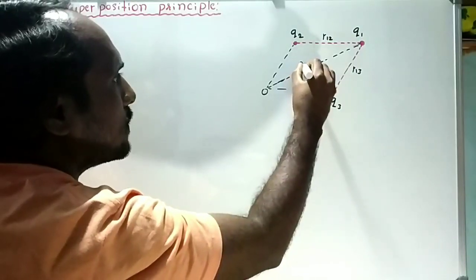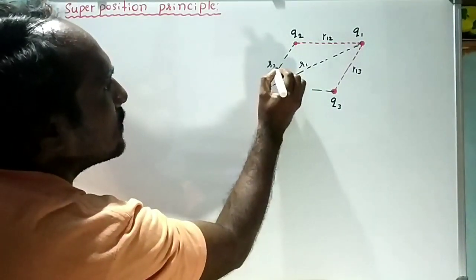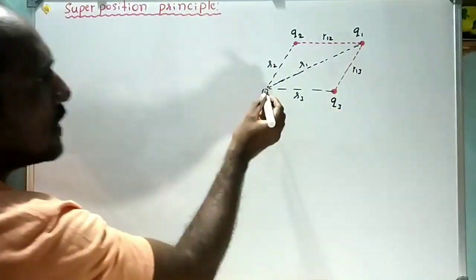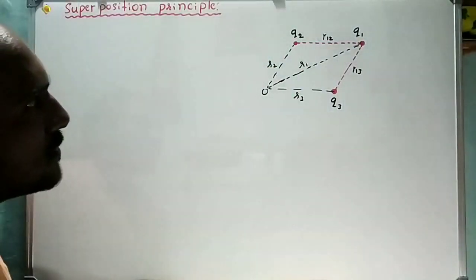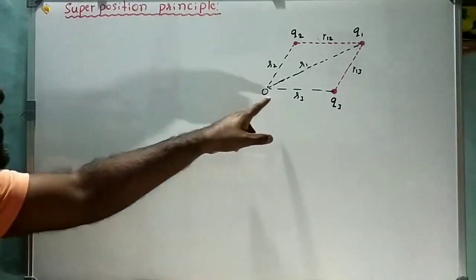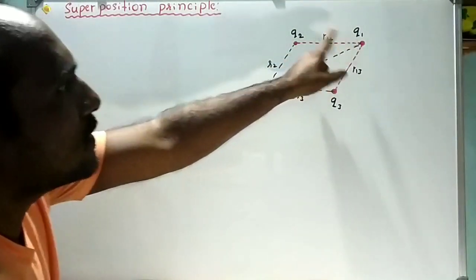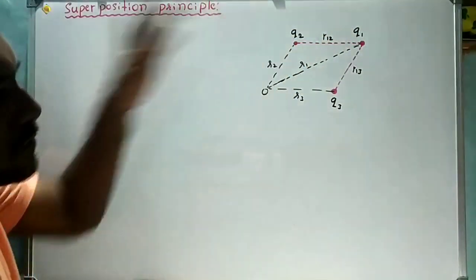Here R1 is the distance between Q1 and origin O, R2 is the distance between Q2 and O, and R3 is the distance between Q3 and O. Here three charges are present, Q1, Q2 and Q3, at a certain distance from the origin O. R12 is the distance between Q1 and Q2, and R13 is the distance between Q1 and Q3.